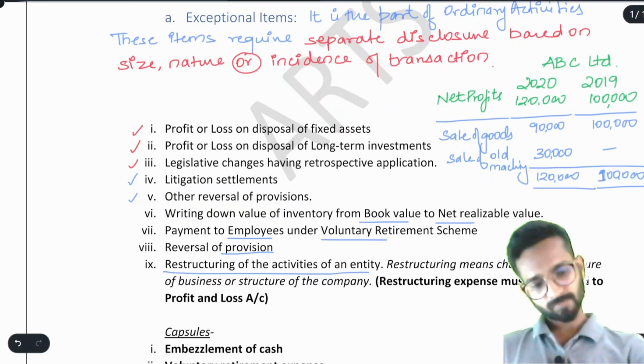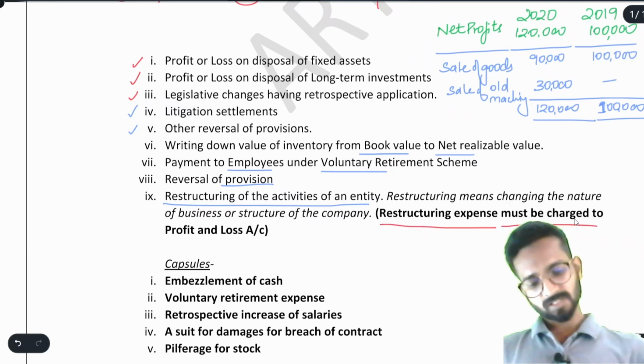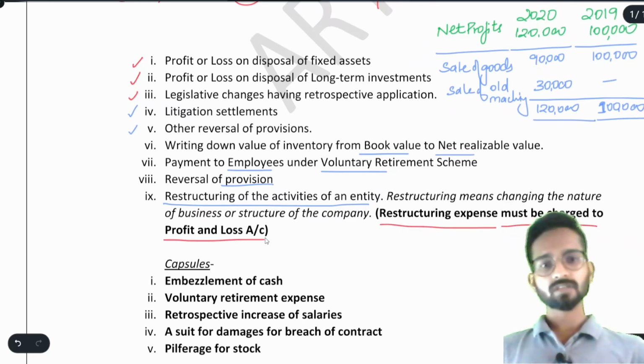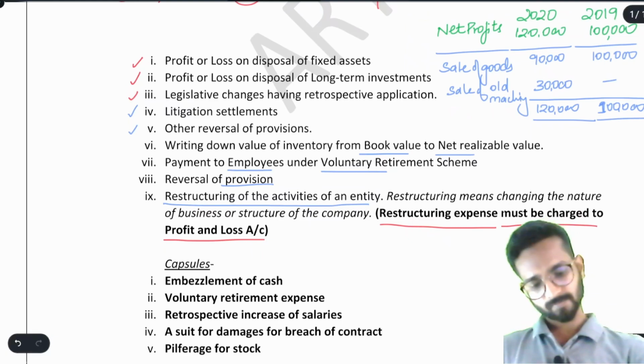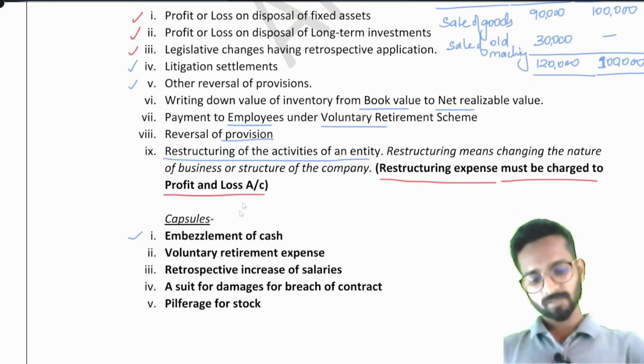Now, you must remember that exceptional items, restructuring expenses must be charged to the profit and loss account. Now, after this, a few of the cases we will see for exceptional items. First is embezzlement of cash. You know, embezzlement means stealing of cash.